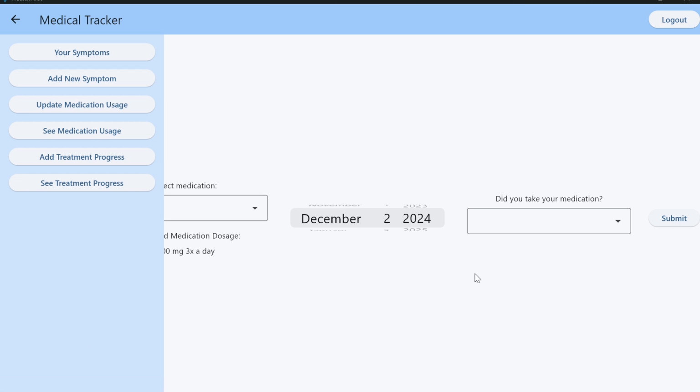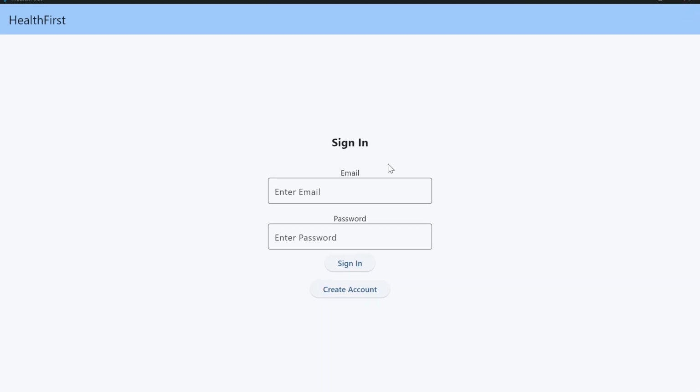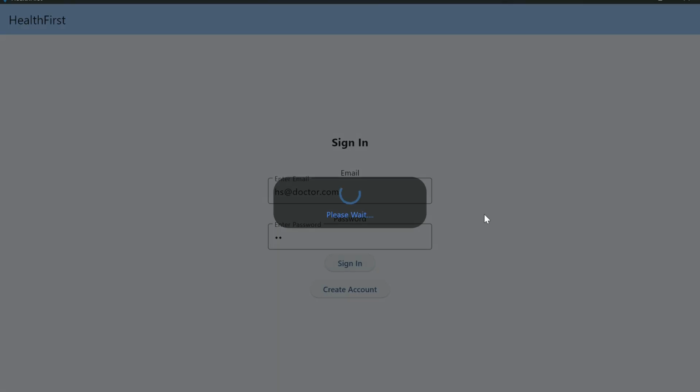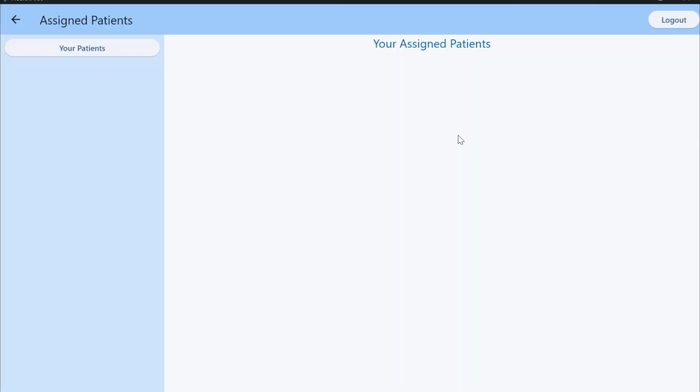Medication use has been updated, and that's all I wanted to do before my appointment. Now we're going to say it's the day of the appointment and I'm logging in as the doctor, Harry Smith. So I'm going to go ahead and sign in. And the first thing I'm going to do, right at the beginning of the appointment, is go to my patient and look at their chart.